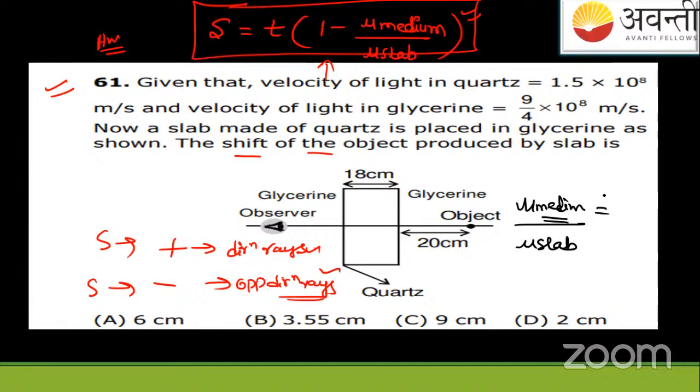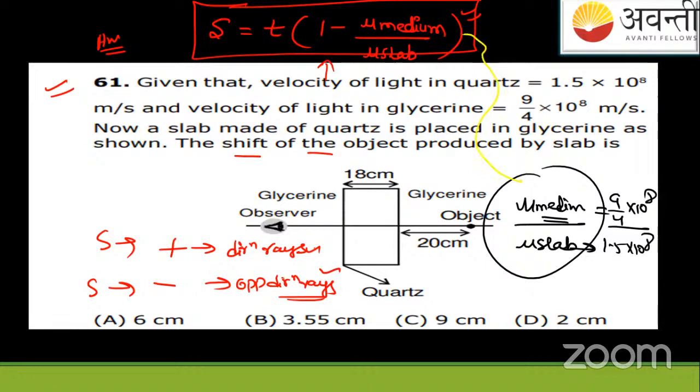In the medium the velocity is 9/4 into 10⁸, and in the slab they are giving the velocity as 1.5. Replace these values there, and you'll get the answer.